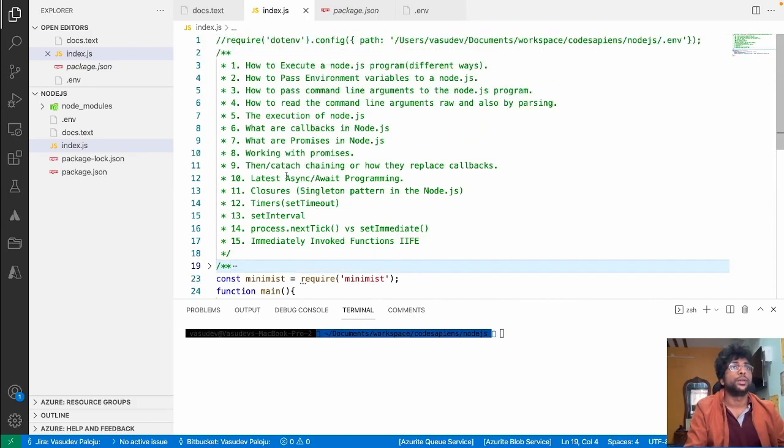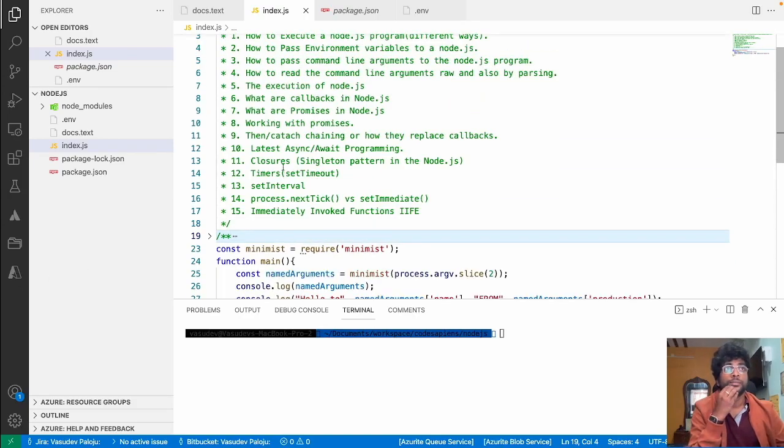Next, we'll try to understand one of the most important concepts inside Node.js, which I would say is also a very confusing concept.